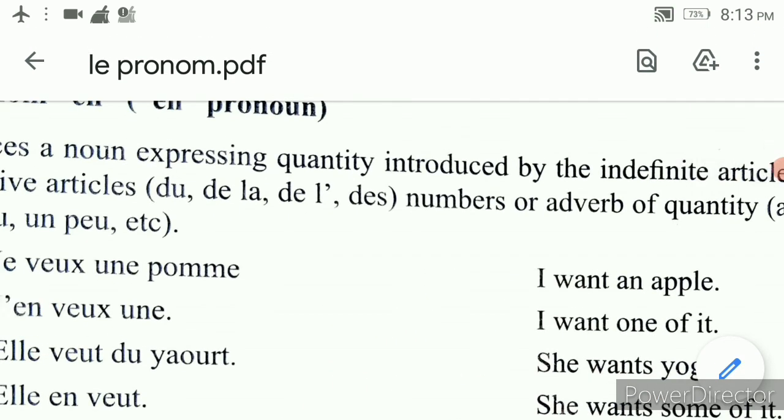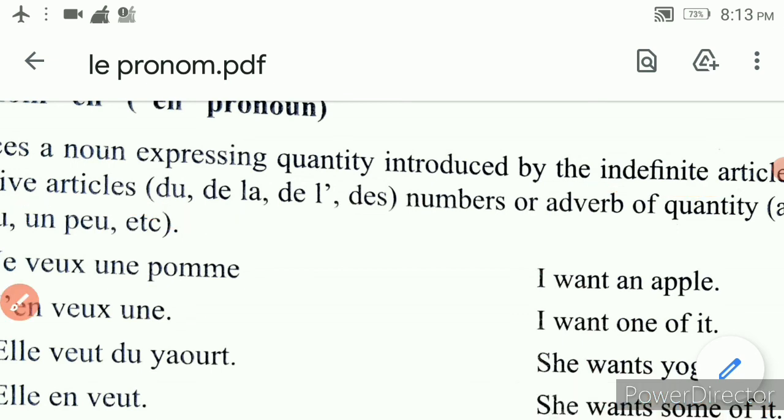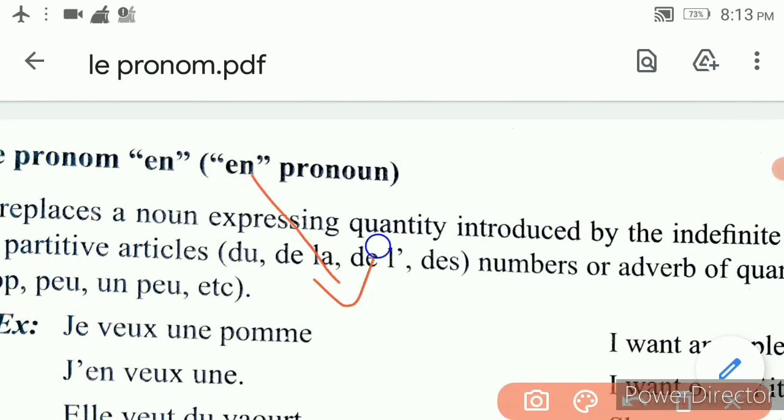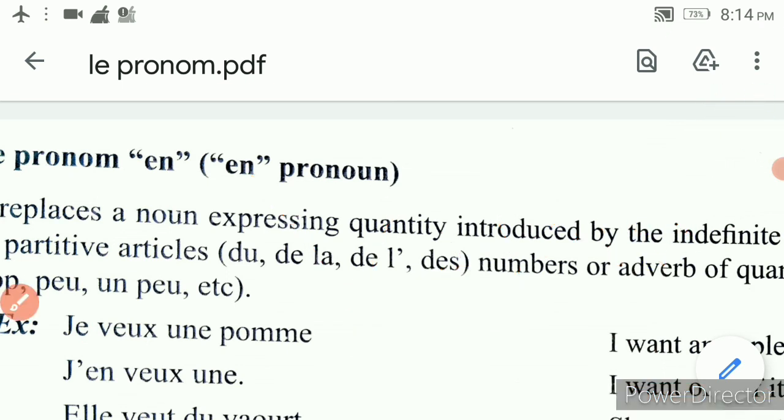This kind of exercise is not given in your book. So please concentrate on these indefinite articles and partitive articles. Clear? So you have to replace these indefinite articles and partitive articles in the sentence. And the meaning of the pronoun en is, you are replacing with of it. In English, wherever you replace with of it, some of it, there you are using this pronoun en.